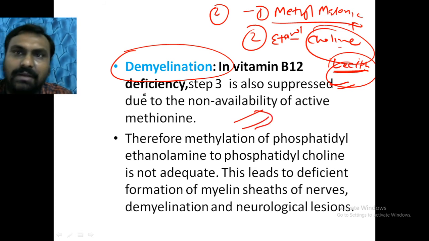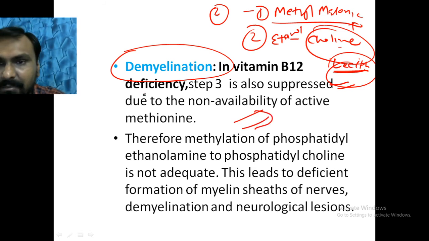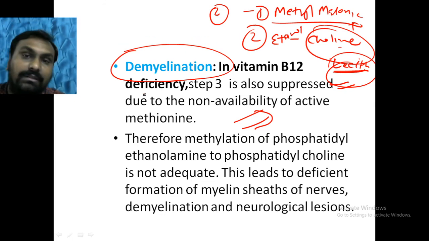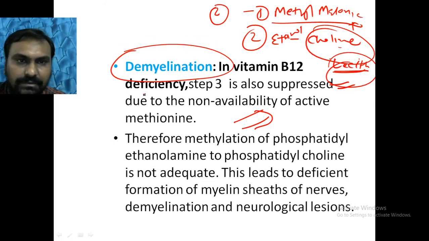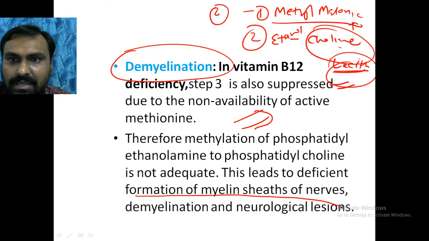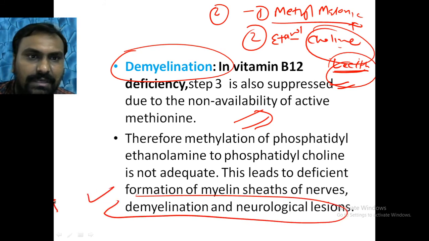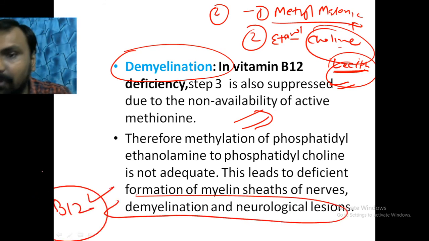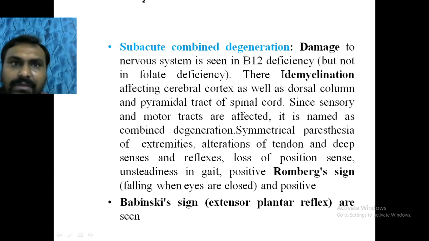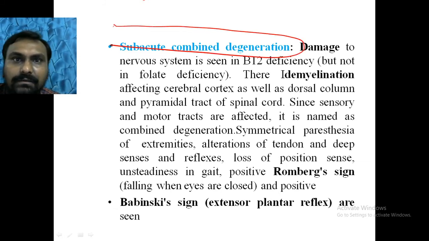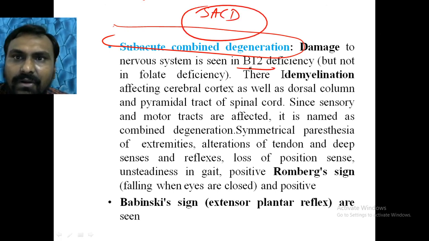So neurological manifestations mainly occur in vitamin B12 deficiency. They are not that common in folic acid deficiency. That is a very important feature. Demyelination and neurological features will be seen in B12 deficiency, not in folic acid deficiency. That is a very differentiating point. It will lead to subacute combined degeneration, SACD, because of B12 deficiency.